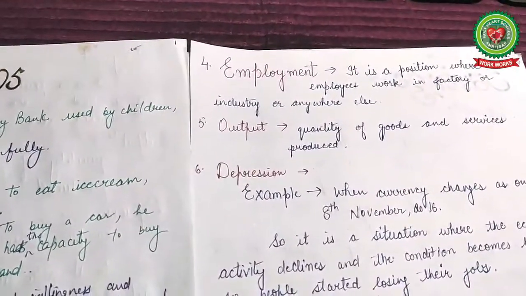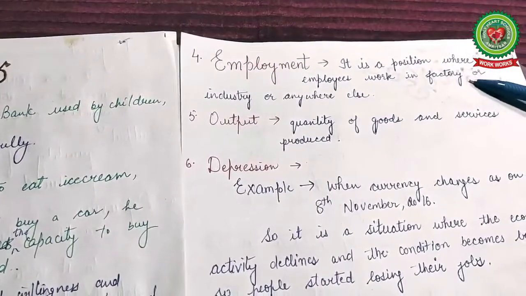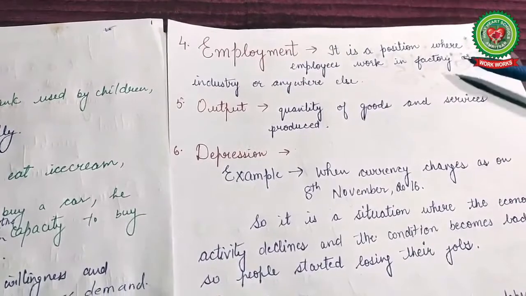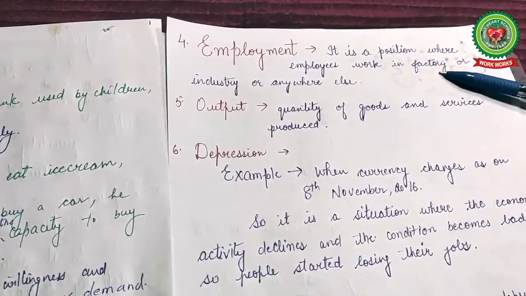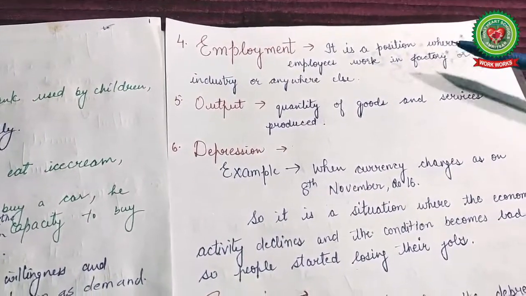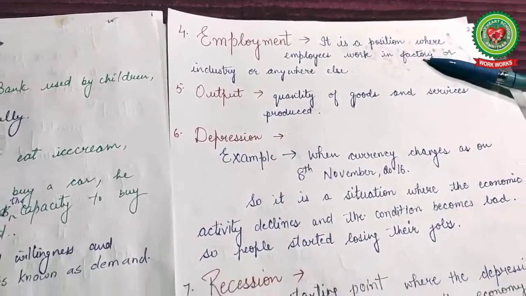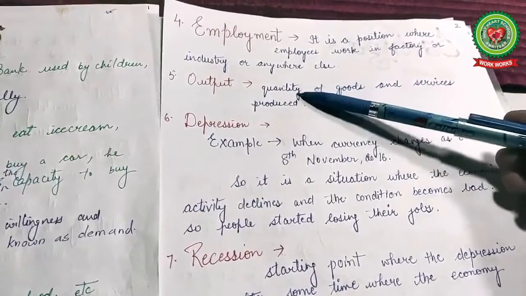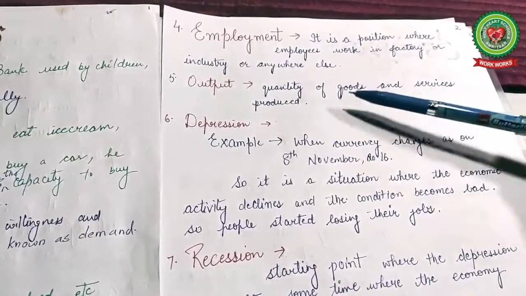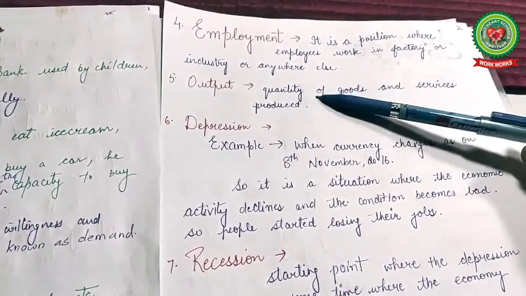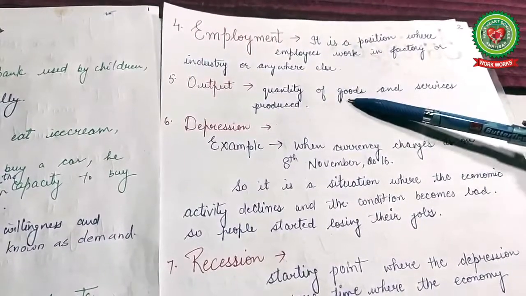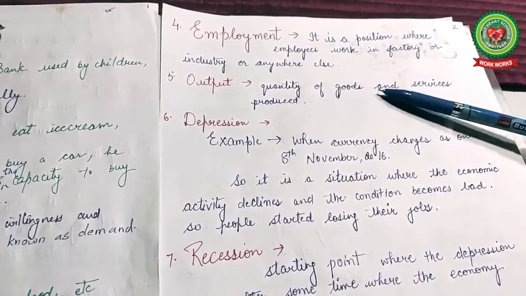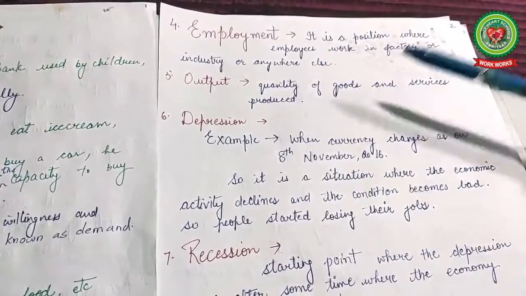Next, our key term is employment. It is a position where employees work in a factory or in an industry or anywhere else where they can get money in return. It is called employment. Next, output. Output means the quantity of goods and services produced. If a farmer produces wheat, then wheat is the output of his production.